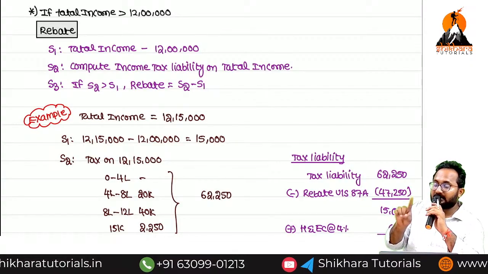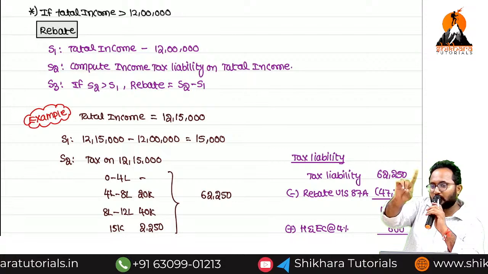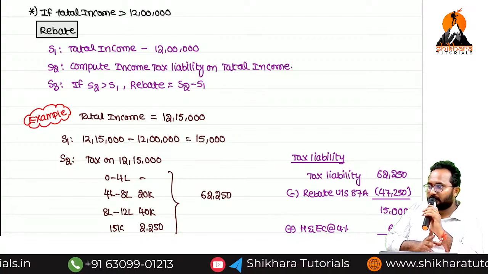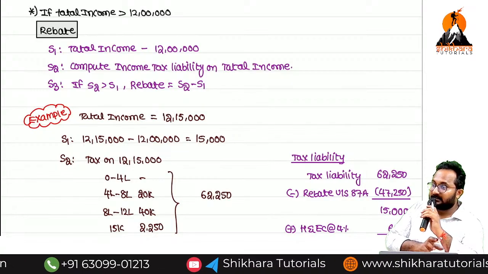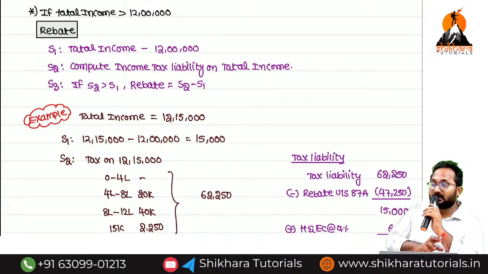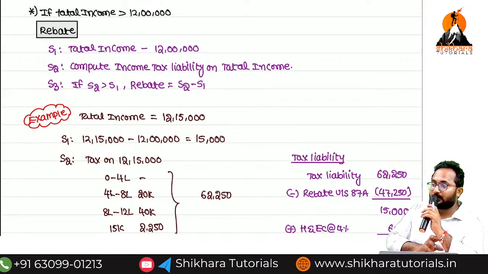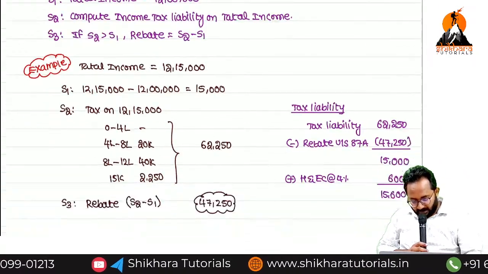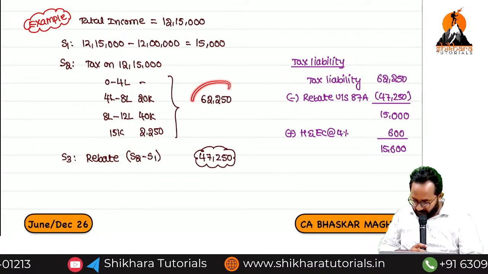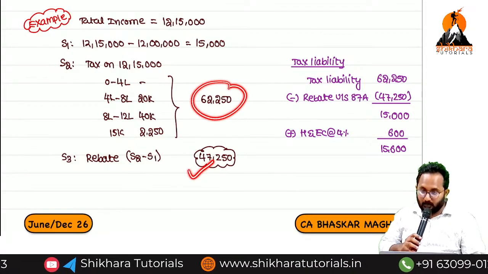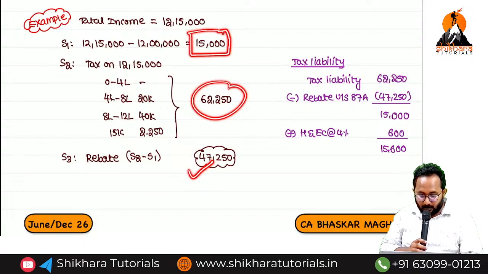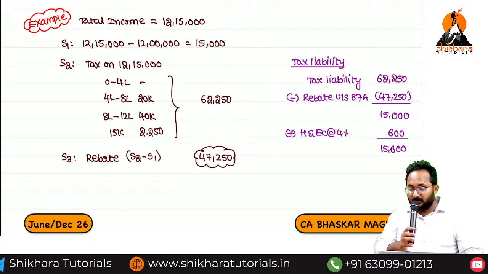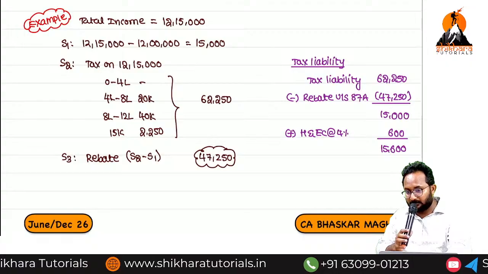First step: income earned in excess of 12 lakh. Second step: calculate tax liability on total income. Step 3: step 2 is more than step 1, the difference between step 2 and step 1 is the marginal relief rebate. So first, anyhow you are required to clear this tax liability, and they provide this amount of rebate. Ultimately, you will get tax payable of 15,000. But after adding the health and education cess, it will be 15,600. Clear?